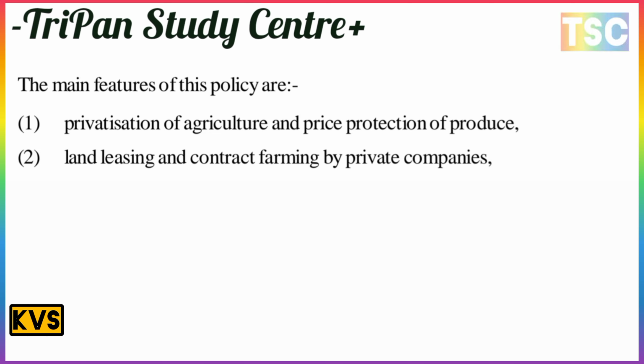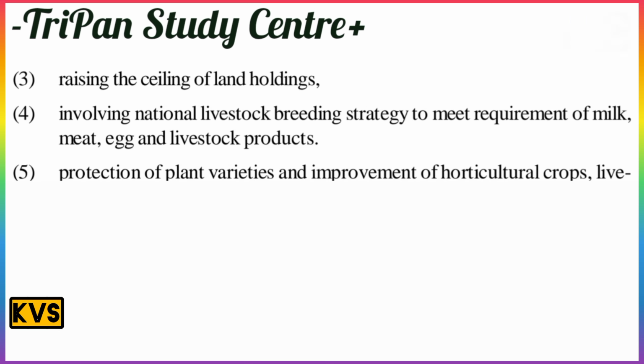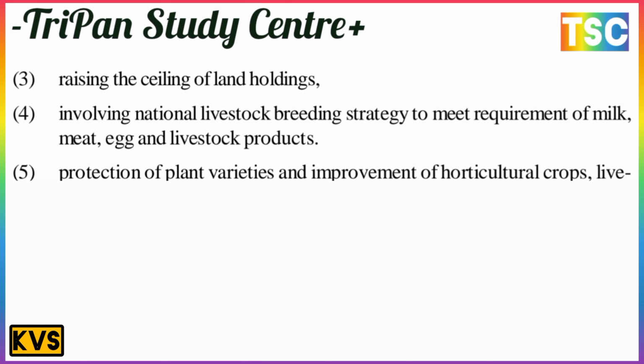The next are the main features of this policy: privatization of agriculture and price protection of producers. Land leasing and contract farming by private companies is important. Next, there is a ceiling on land holdings, which is important.